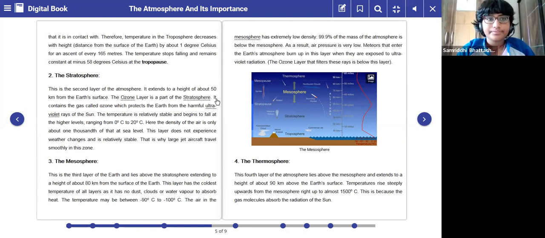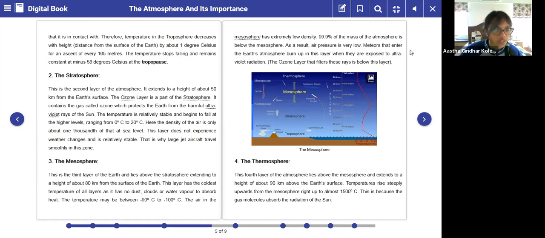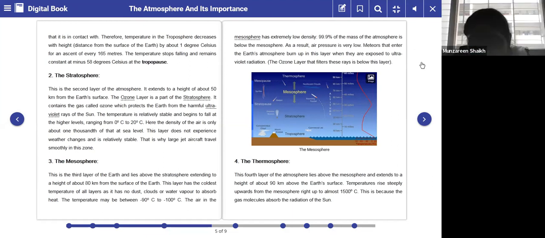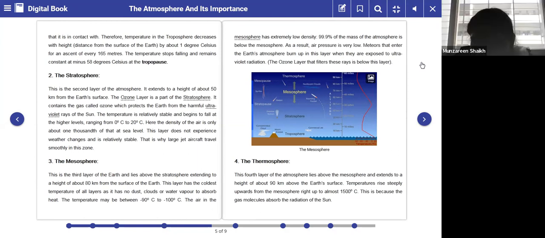Very good. So these are the complete 5 layers of the atmosphere, right? And out of these 5 layers, we have already completed 2 layers yesterday, right? Which layers did we study yesterday? Number 1 troposphere, and number 2 stratosphere. Okay. So today we'll see the third layer of the atmosphere, that is the mesosphere.